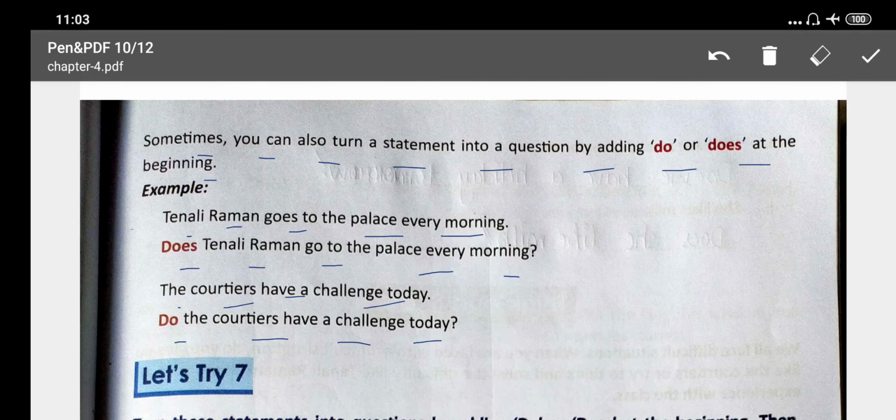Here students, when your subject is a singular person, like Tenali, you use does. Then the courtiers have a challenge today. Here courtiers are many people, so you have to add do at the beginning of the sentence.